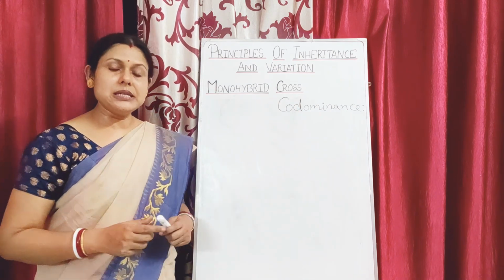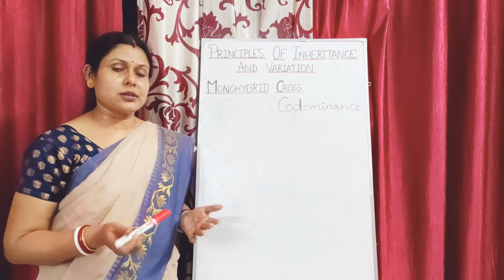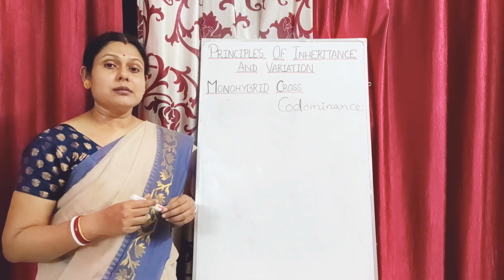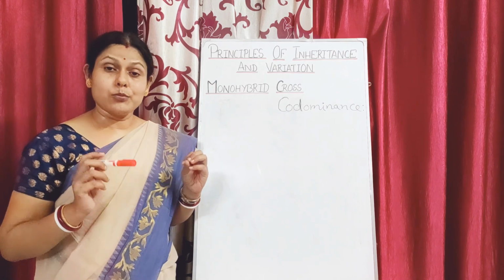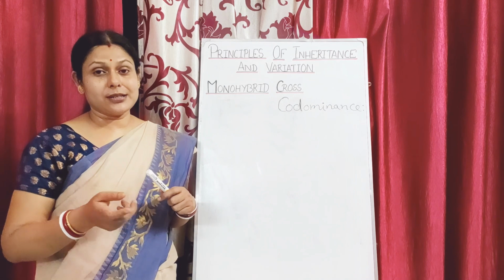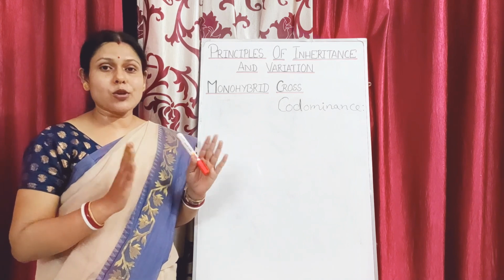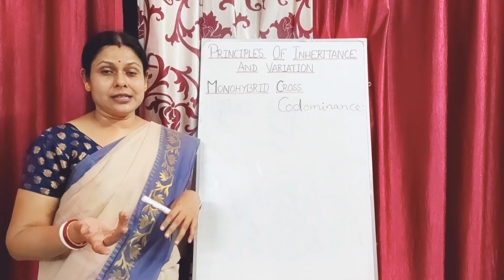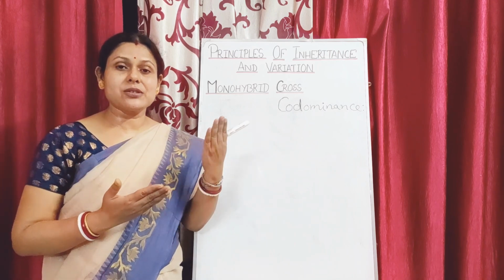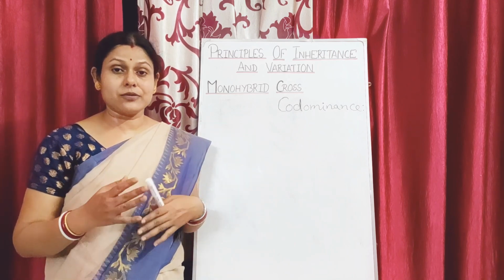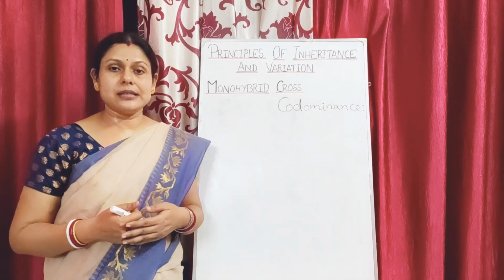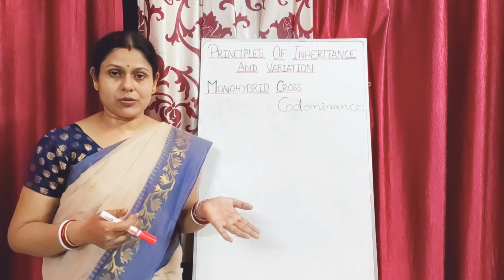Codominance, what does it mean? In a cross between individuals having contrasting characters, both the characters appear in the individual. There is no single dominance of one character over the other. Like in incomplete dominance, it was a blending of two characters, red and white mixed to form pink. Incomplete dominance was because of a non-functional enzyme or no enzyme at all, isn't it?